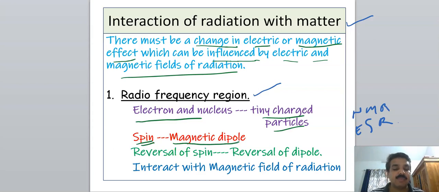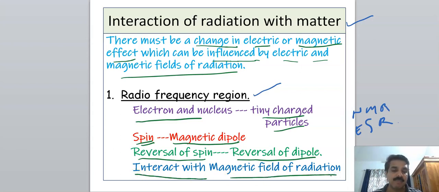With the reversal of spin, there is a reversal of the magnetic dipole, or a fluctuation in the magnetic dipole. Therefore, they interact with the magnetic field of the radiation. That means the spin reversal involves a change in magnetic dipole, so it can interact with the magnetic field of the radiation, and a transition takes place. We get a spectral line in the radio frequency region. That is the mechanism of interaction of radio frequency with matter.